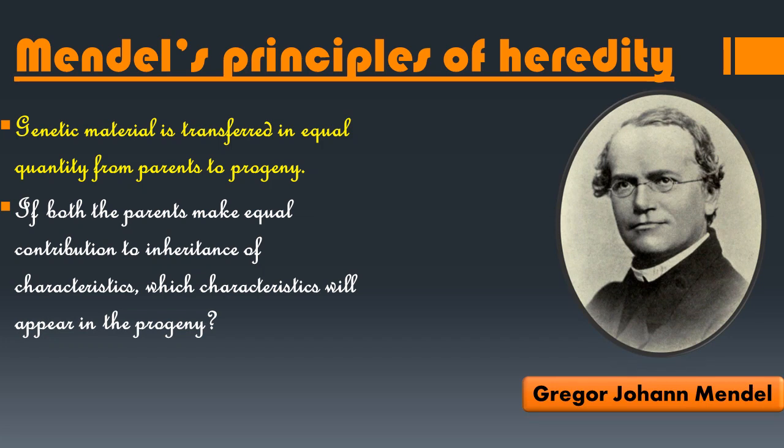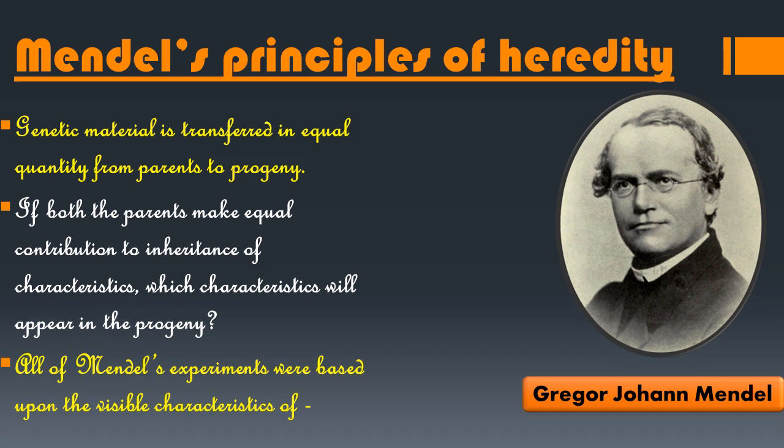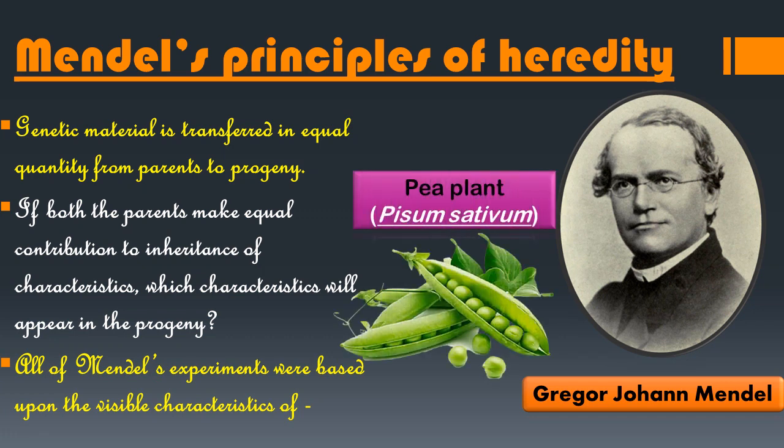Now Gregor John Mendel was an Austrian scientist and he studied the inheritance of some characteristics of the pea plant. The experiments performed by Mendel almost a century ago are quite astonishing, and all of Mendel's experiments were based upon the visible characteristics of the pea plant, or Pisum sativum. Pisum sativum is the scientific name of the pea plant. Now let's study the characteristics which have been proved by Mendel's experiment.